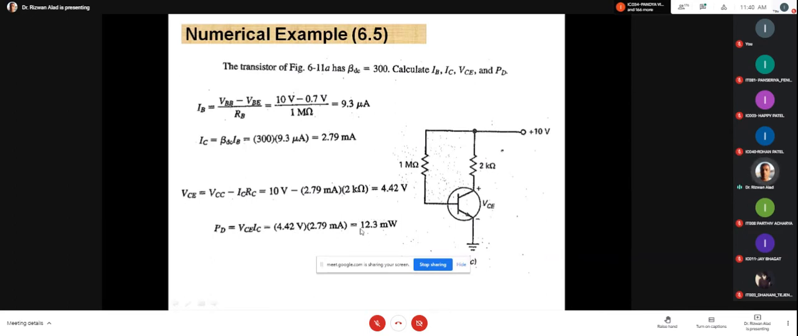So suppose this value is greater than 25 millivolt. So what is the problem? The transistor comes into breakdown. Clear now? Yes, sir. Okay. Any other doubt? Anyone? No, sir. No doubt, sir. Okay. Good.